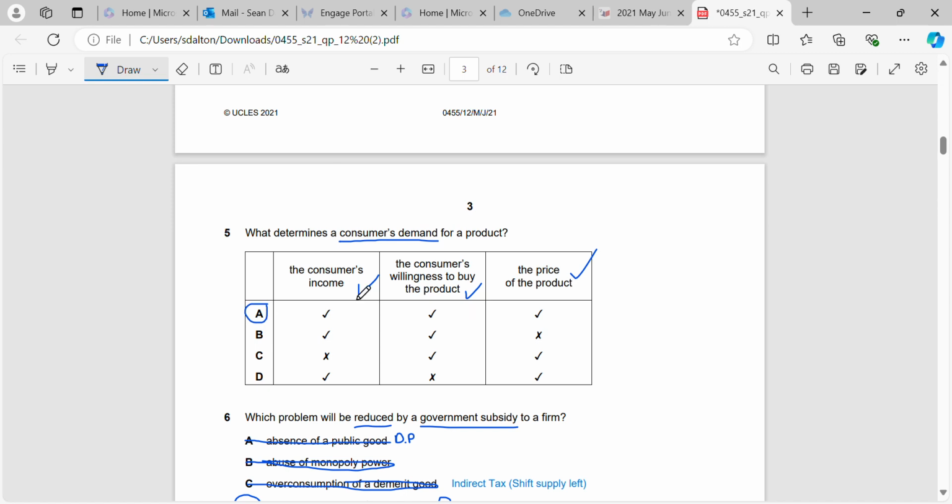Okay, their income does matter. The higher their income, the more they buy. Their willingness to buy, of course, matters because they won't buy if they're not willing to. And the price of the product determines how much they will buy. So when price goes up, the demand will go down, and when price goes down, the demand will go up. So of course it does affect the demand for a product.